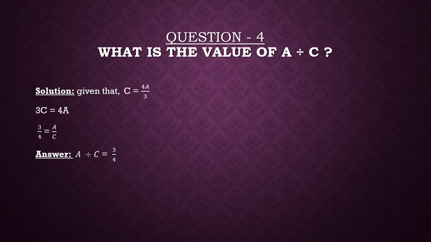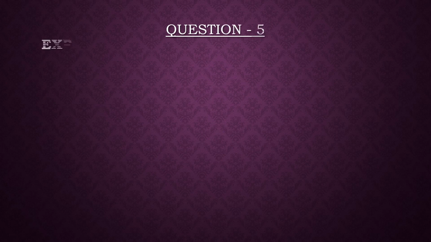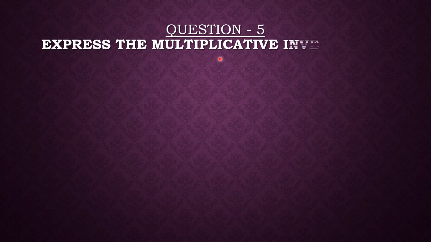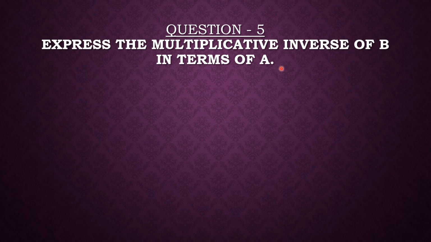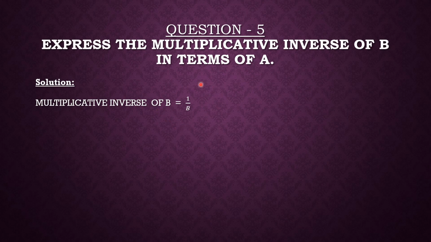Now come to the question number 5. That is, express the multiplicative inverse of B in terms of A. So multiplicative inverse of B will be nothing but 1 upon B. Okay, now we will write it in terms of A. Multiplicative inverse of B is equal to 1 upon B.